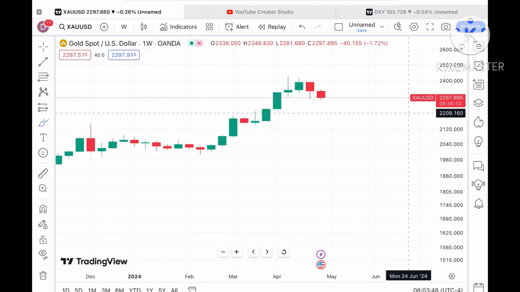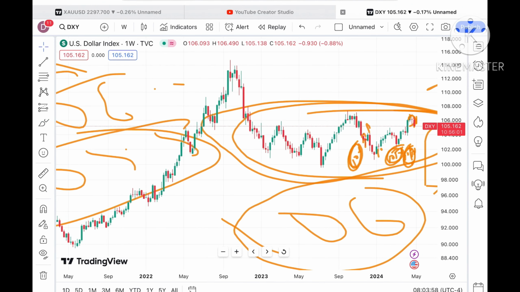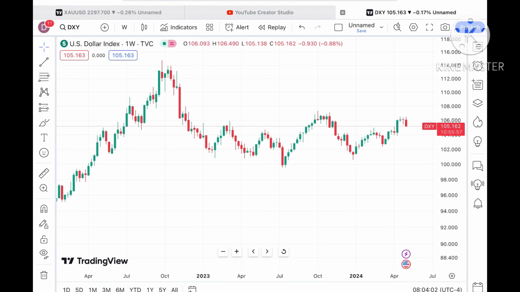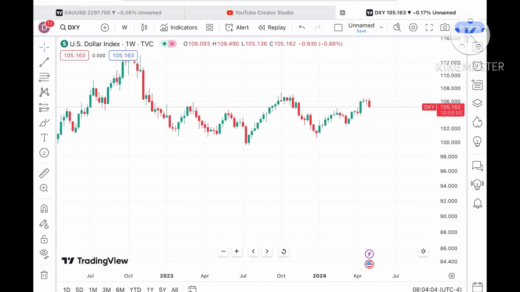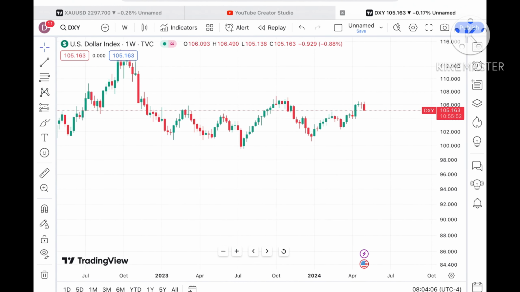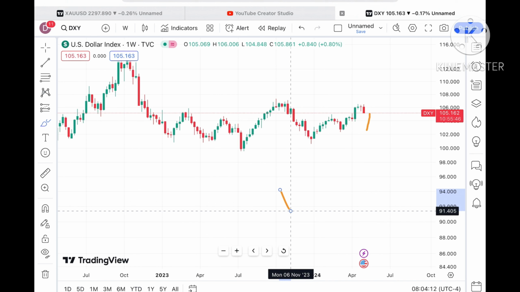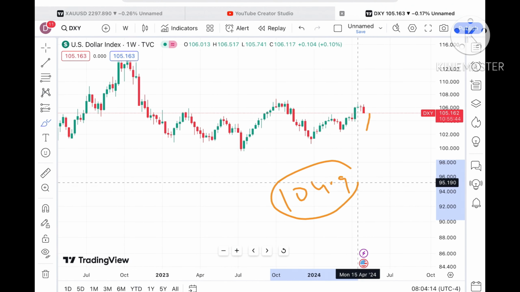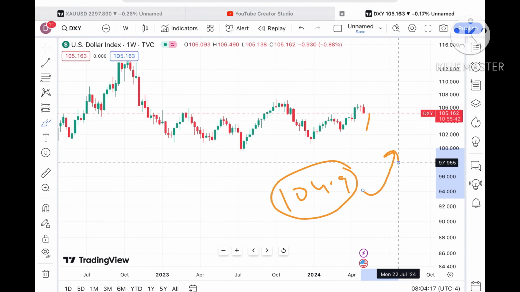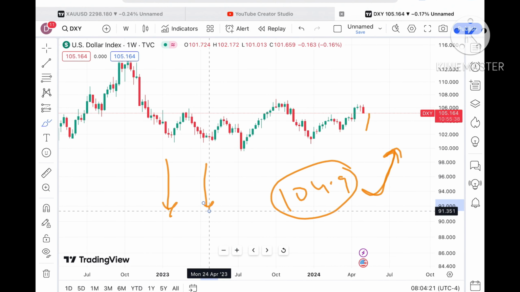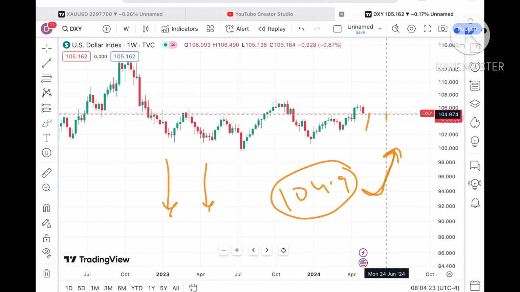Now for 2 weeks, look at the dollar index also. It has moved below a level of 106, even from 105.5, and chances can be high it can go further low, but it has not moved below this particular level, which is a strong support, around 104.9. So from there a bounce back can come. If it bounces back from this particular level, we can see the gold price move further low, because they are inversely related.